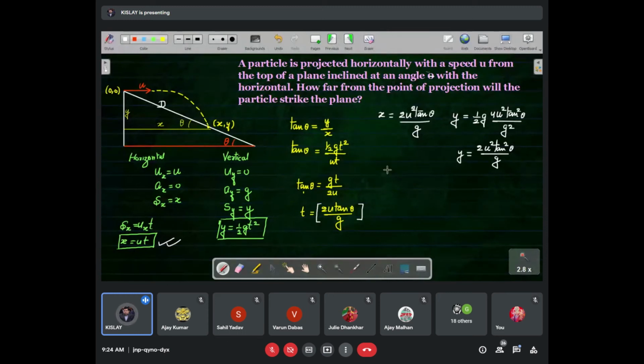So this distance can be written as the square root of x square plus y square. I'm just putting 2 here, and in the end we will take the root.